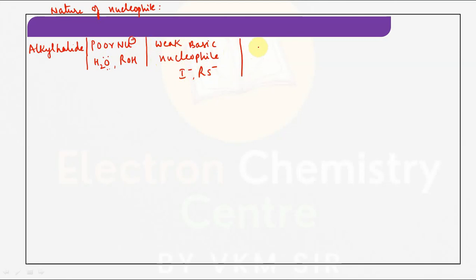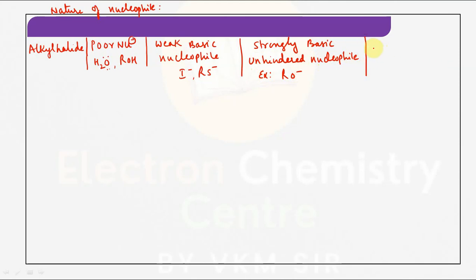Next one, strongly basic but unhindered nucleophile. Unhindered in the sense steric hindrance is less, for example RO minus.